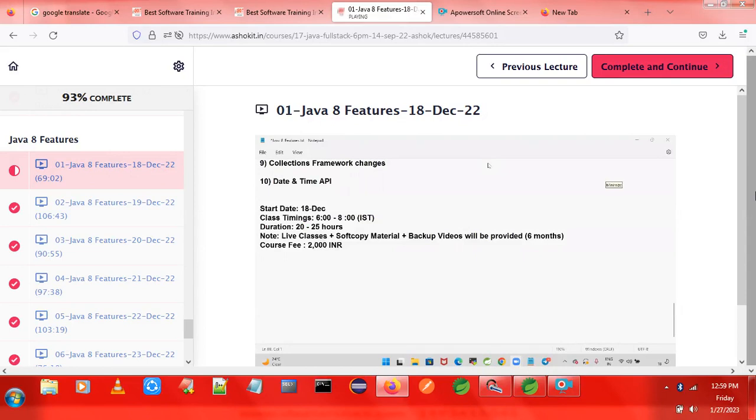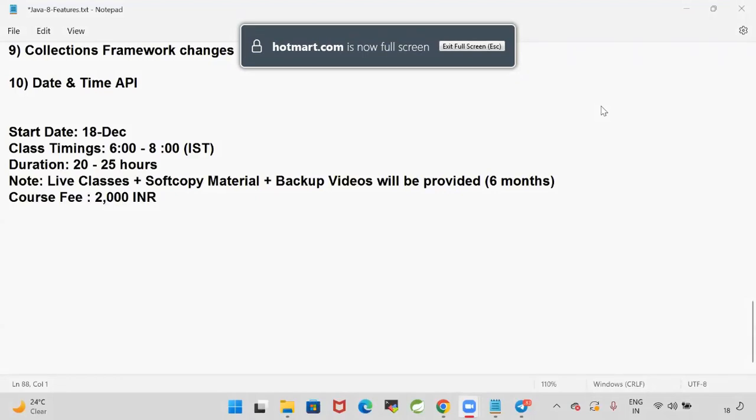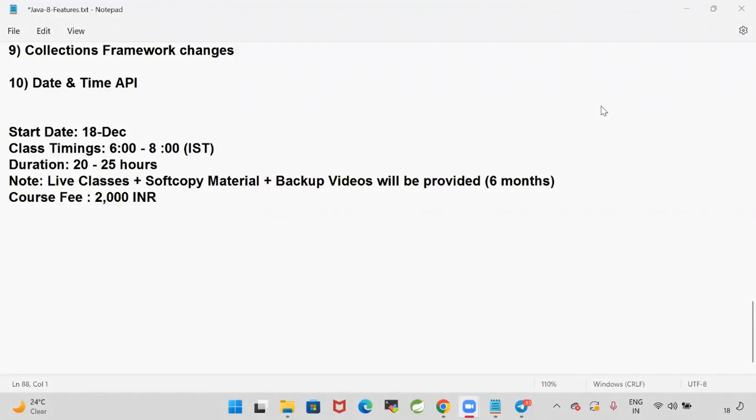Got it. Without videos the fee is 2000 only. If you want to take the videos, we will give you. Otherwise, you don't. Videos are a bonus for you. The fee is 2000 rupees for Java 1.8. Is it 5 days a week or 6 days a week? 6 days a week it will be available, and every day a 2-hour class will be available, Monday to Saturday. If required, Sunday also; today is Sunday and we have taken a class. So if required, we can take the class on Sunday also.